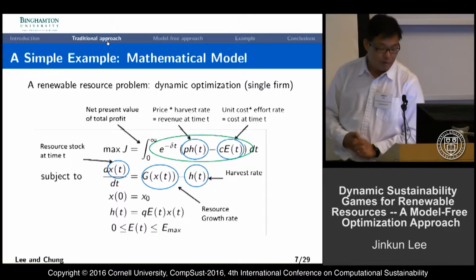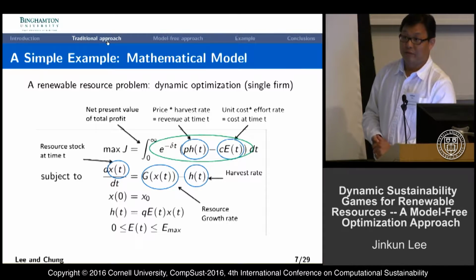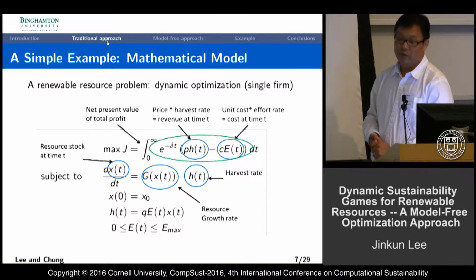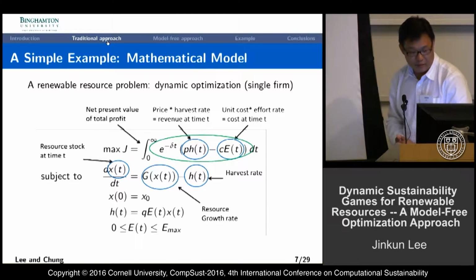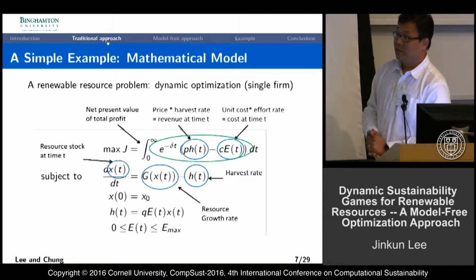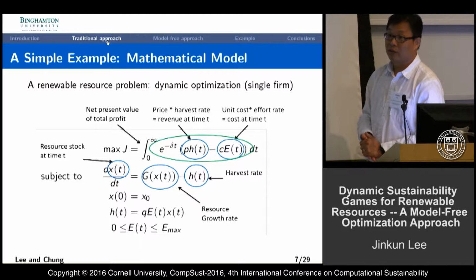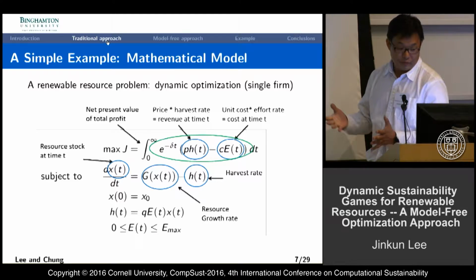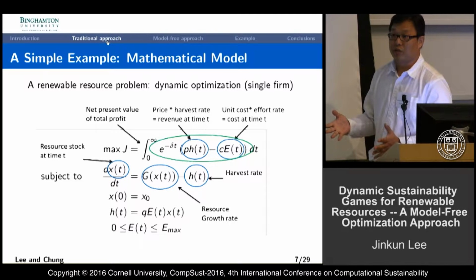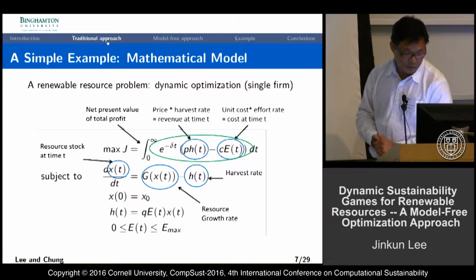So in the single firm, they would like to maximize the harvest, and the more they harvest, the more they sell in the market, and they would like to maximize the profit. But in this case, the single firm does not consider sustainability issues. So if they can catch every fish by the end of their control plan, they will maximize the profit and they don't care.